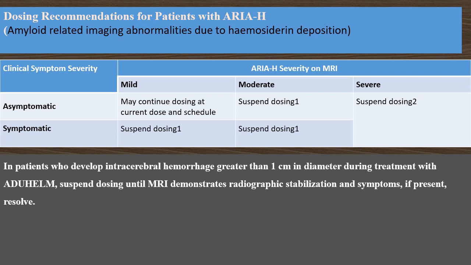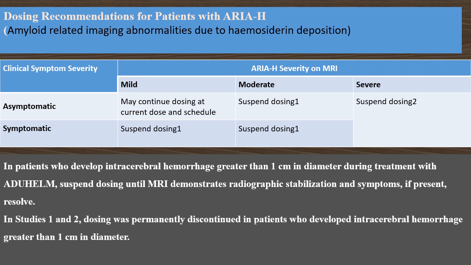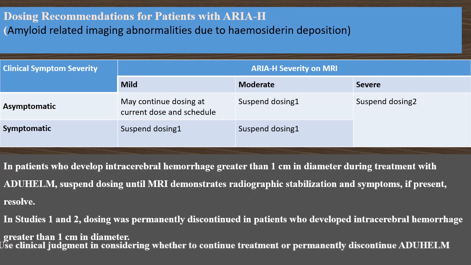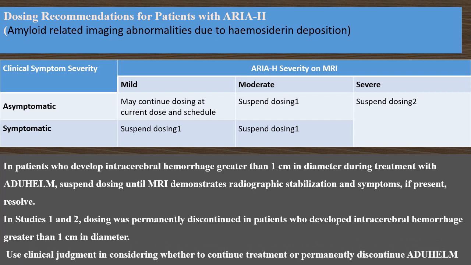In patients who develop intracerebral hemorrhage greater than 1 centimeter in diameter, suspend the dosing until MRI demonstrates radiographic stabilization and symptoms, if present, resolve. In clinical trial studies 1 and 2, dosing was permanently discontinued in patients who developed intracerebral hemorrhage greater than 1 centimeter in diameter. Before continuing this treatment, use clinical judgment. If they say to stop, permanently discontinue Aduhelm.